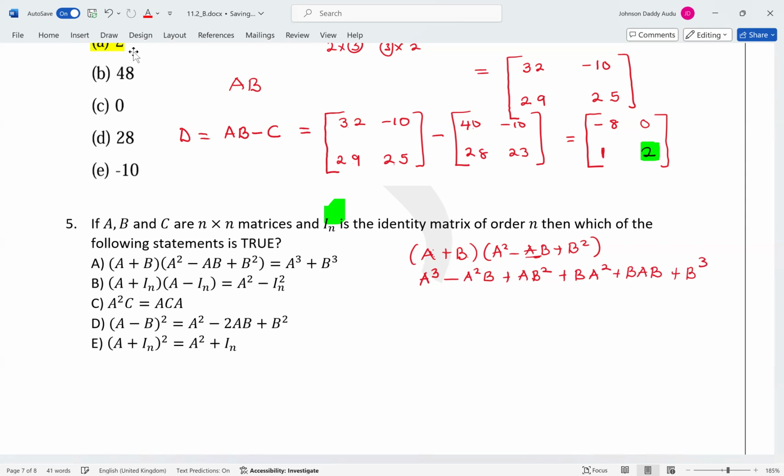So here, okay, you know, the problem is that these terms are not the same. So you cannot cancel them because multiplication of matrices is not commutative. So it's not commutative, so you cannot cancel them. What do we have here?